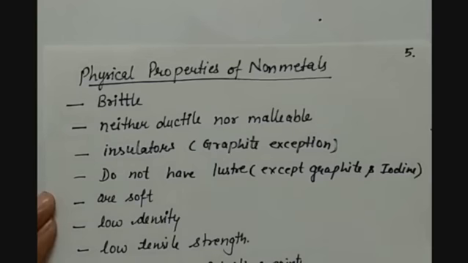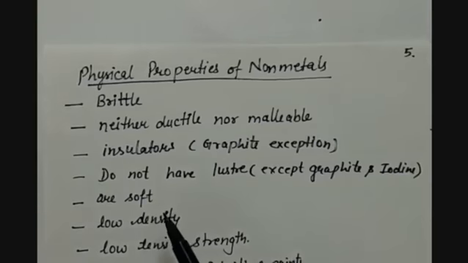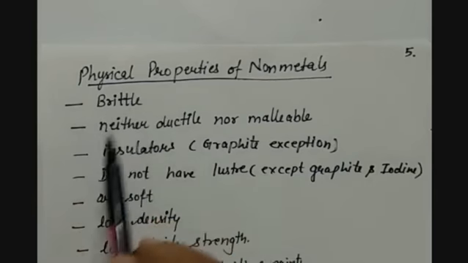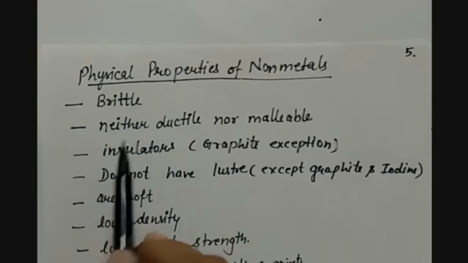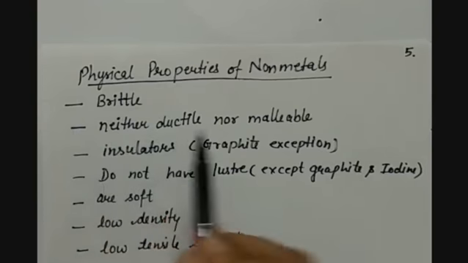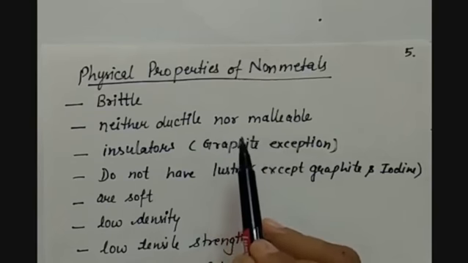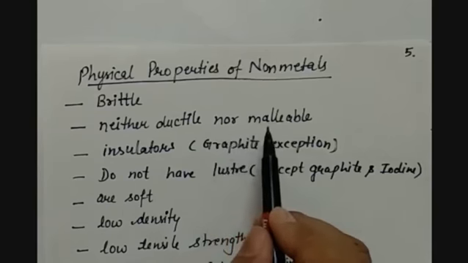Now, physical properties of non-metals. Metals were soft, but non-metals are brittle. Second property, they are neither ductile nor malleable. That means they neither can be drawn into wires, nor can they be beaten into sheets.